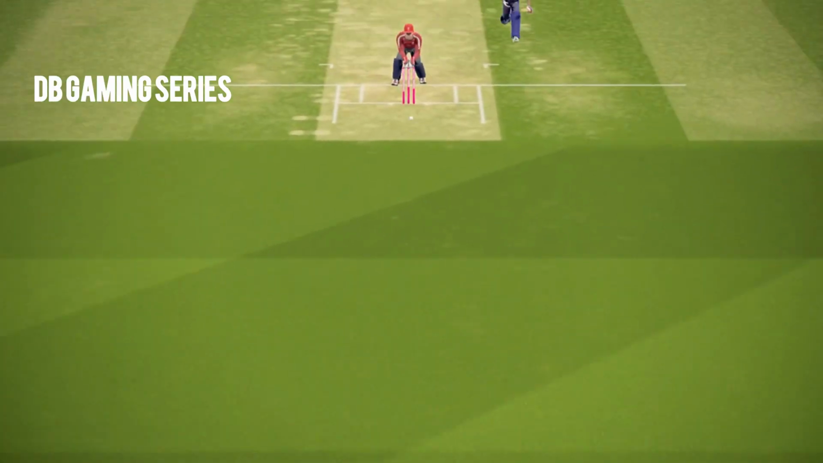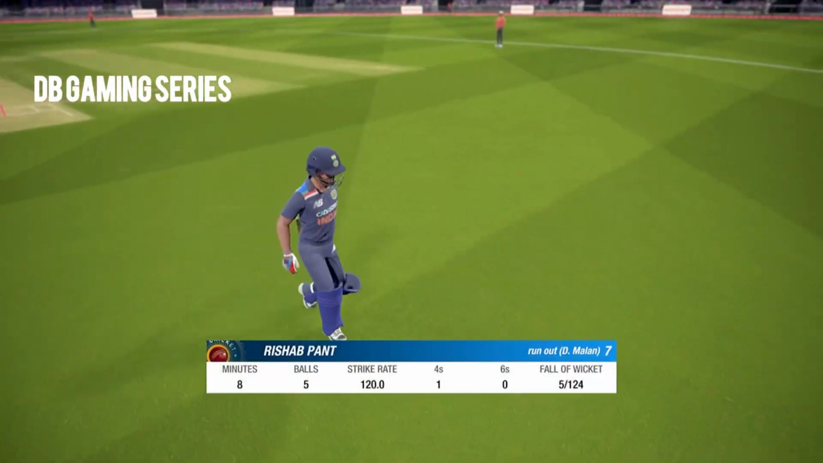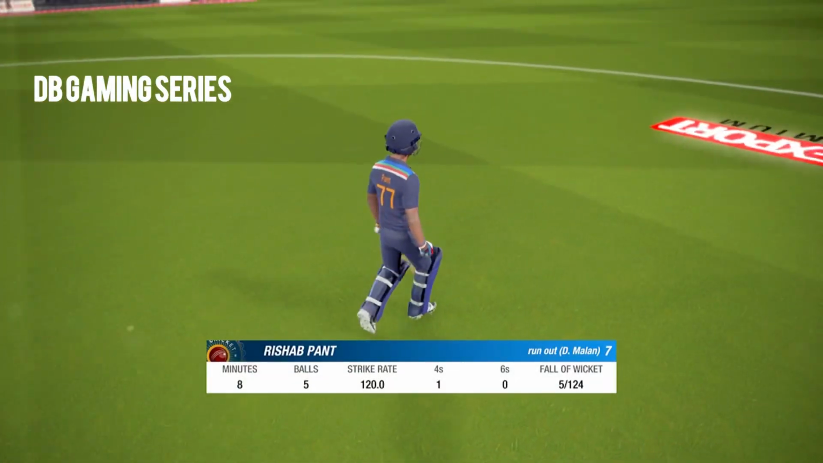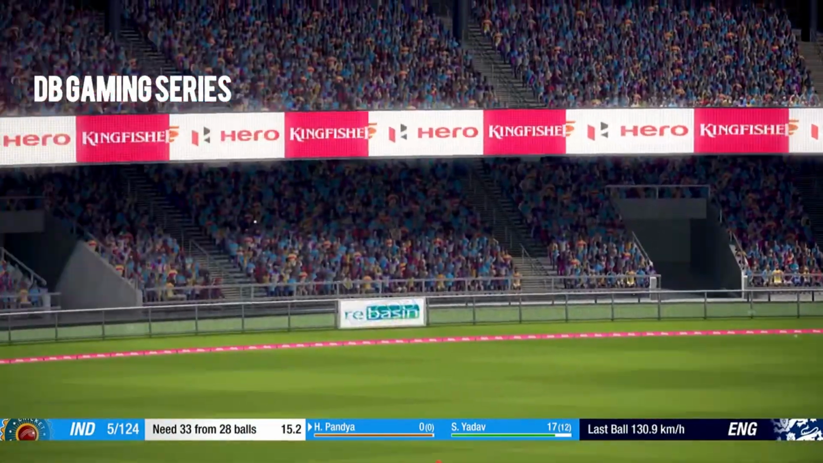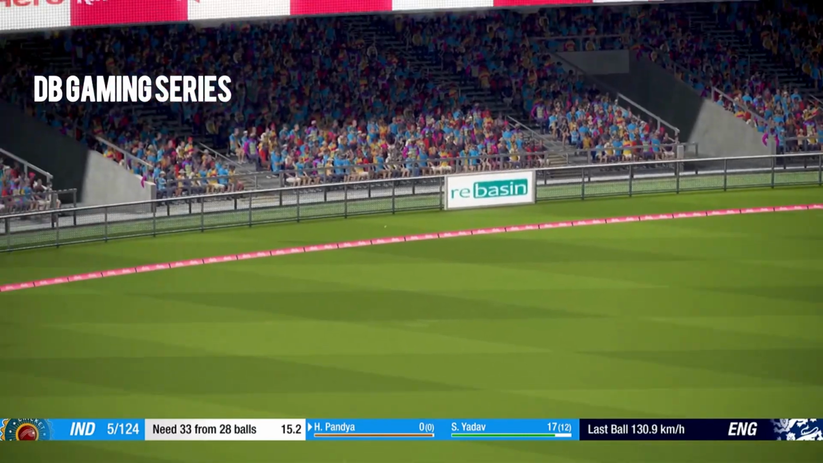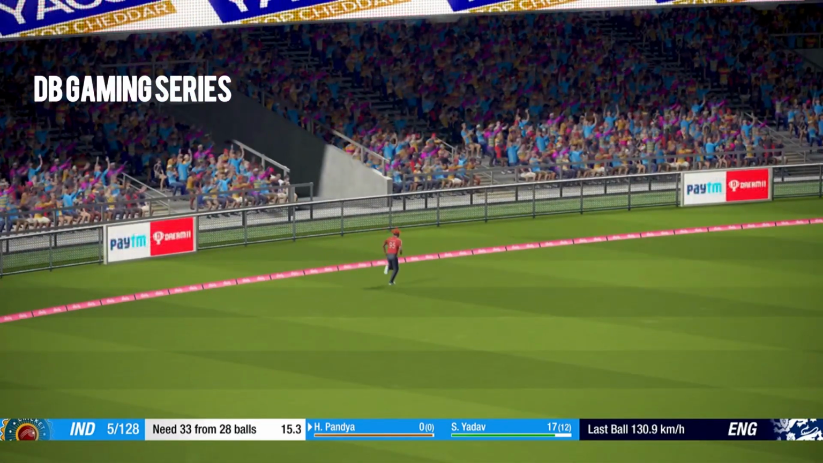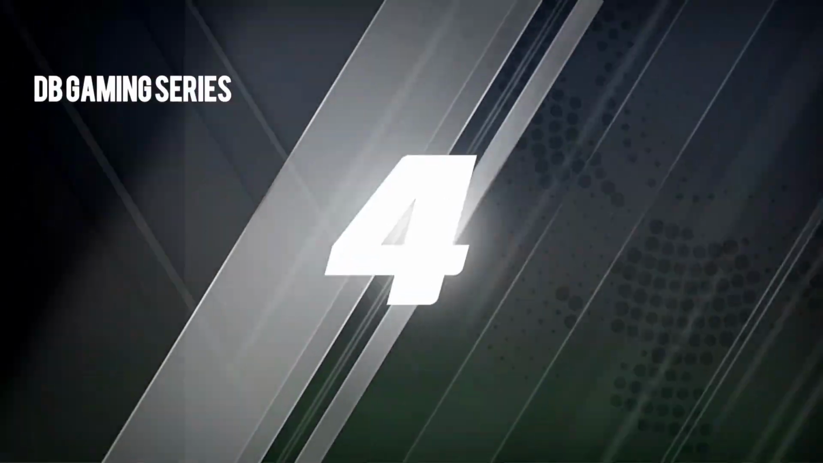I reckon this is gone. Yup, it is. So Rishabh Pant trying to come back for the double. There was no double required at this stage, but maybe he wanted to keep strike. But he has to walk back for 7 and walk back to the pavilion. And India are 5 for 124 now. Oh, brilliant shot by Hardik Pandya. First ball and punted it into the gap for 4 runs. Brilliant shot by Hardik Pandya.